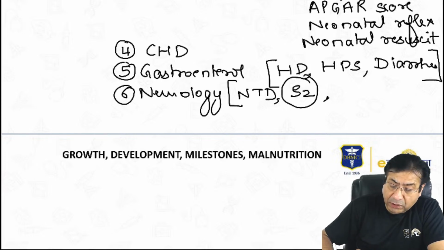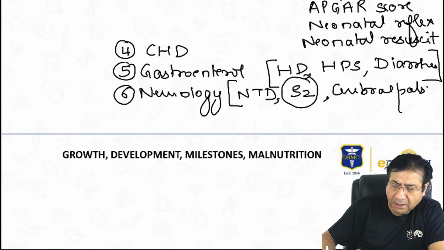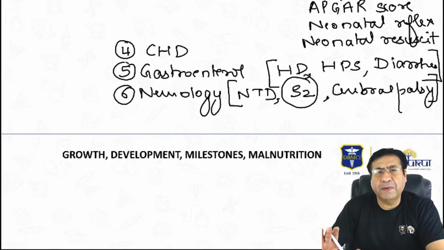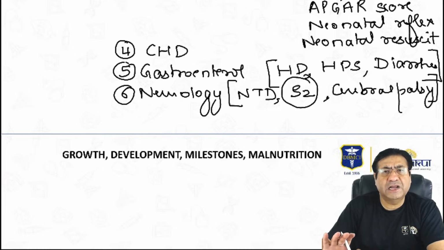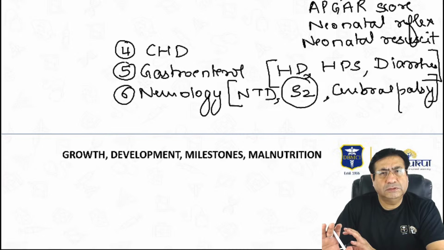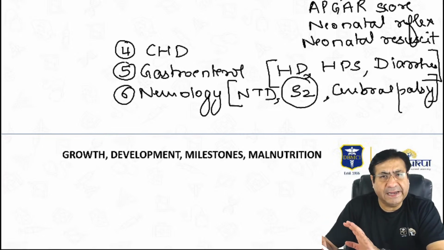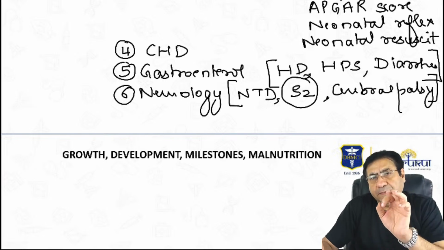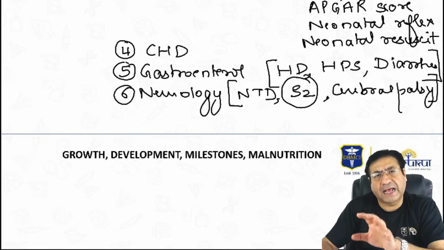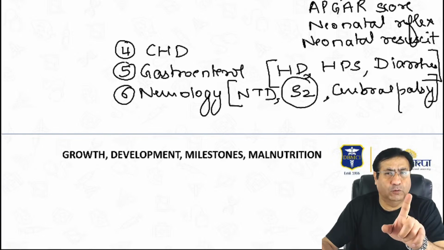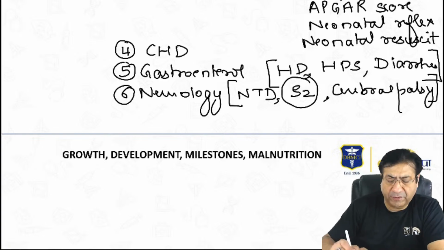Then another very important topic for your exams is cerebral palsies. Just remember the types of cerebral palsies, which cerebral palsies are commonly seen after neonatal jaundice, which cerebral palsies are commonly seen in preterm neonates. Just a few things that are important about cerebral palsies, not in great detail. In neurology, I think the most important topics are neural tube defects and seizures. And neural tube defects with folic acid dose to prevent neural tube defects, very important.